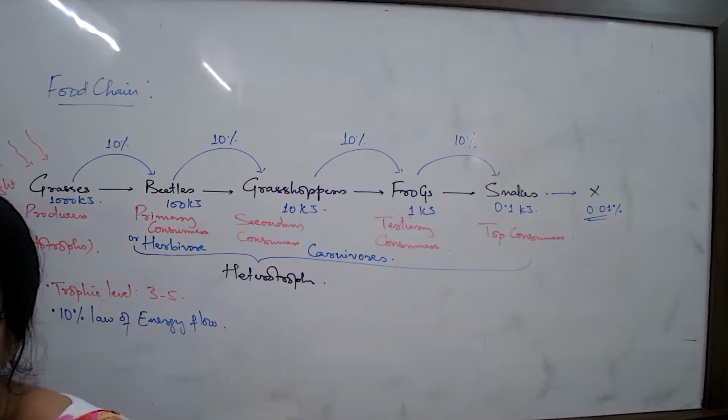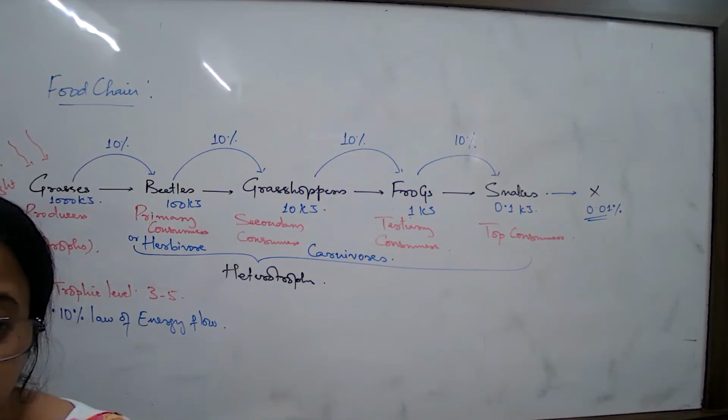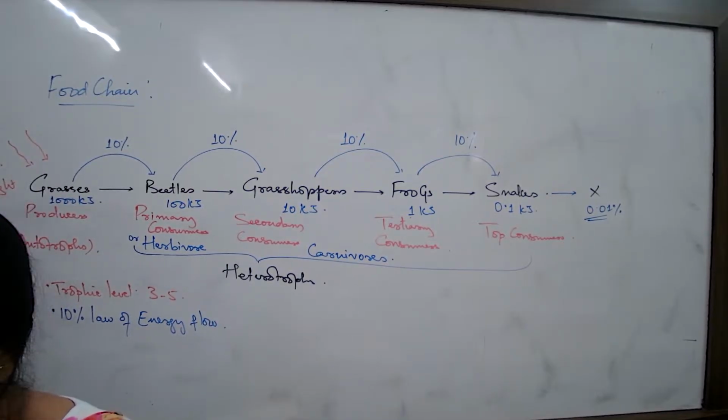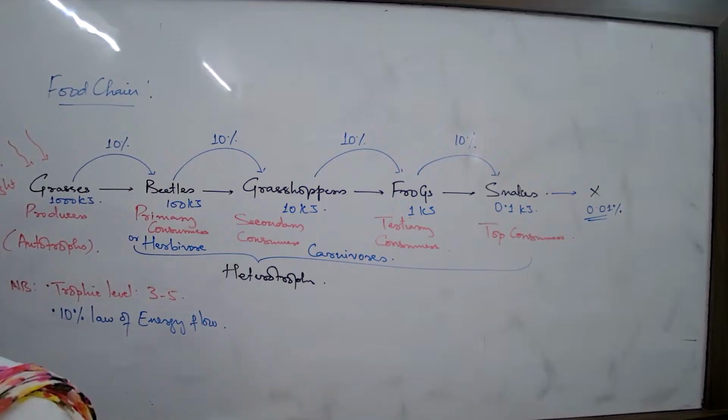Who is making the food? Which protozoa is autotrophic? Sorry, phytoplankton it has to be. If you are writing that, it is applicable only in the water. Only in the water, phytoplankton. If the question is to write an example of an aquatic food chain, then you can write this.